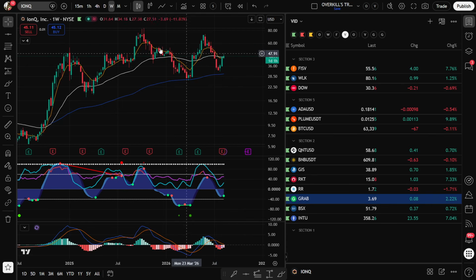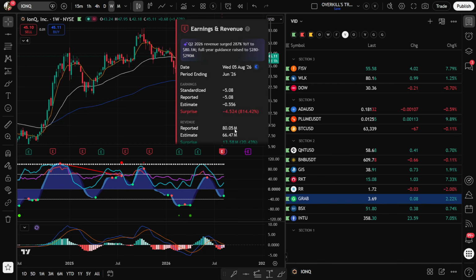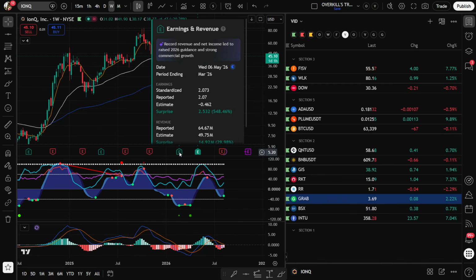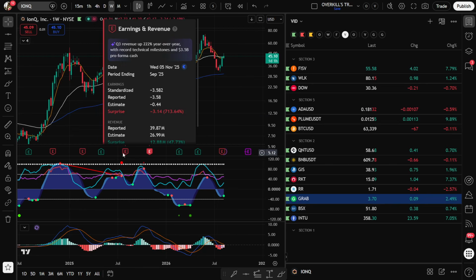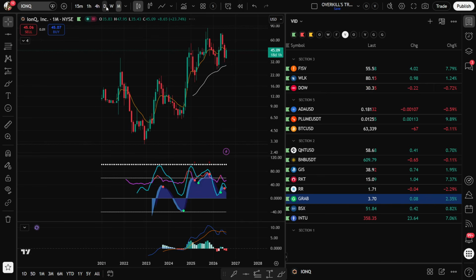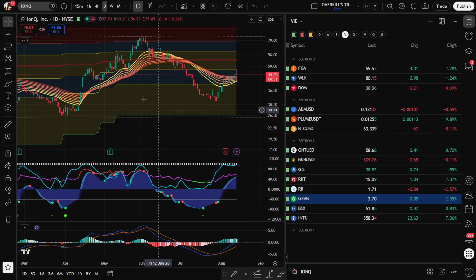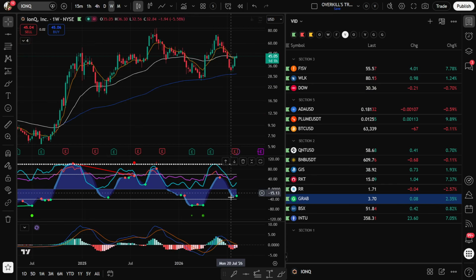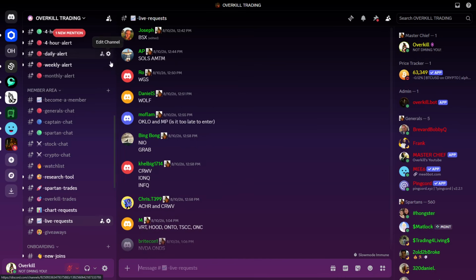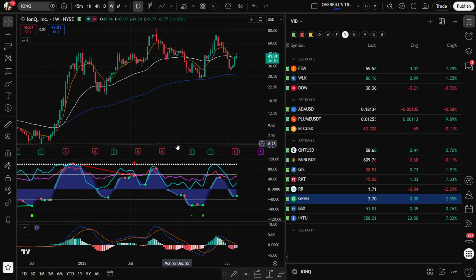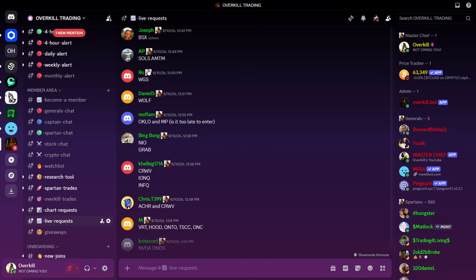It's up a little bit, but again, if you believe in the long-term trajectory of this company, quantum computing is supposed to be very big. They've been crushing their revenue as well. Their revenue is going up quarter over quarter. I think this is a very solid quantum computing play. One of the only quantum computing plays that are actually generating revenue. So I am looking to get back in on this. It's not yet. I want to see a big red day, maybe a pullback to like 36.